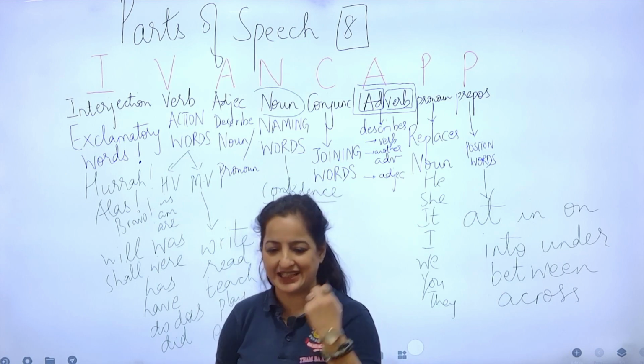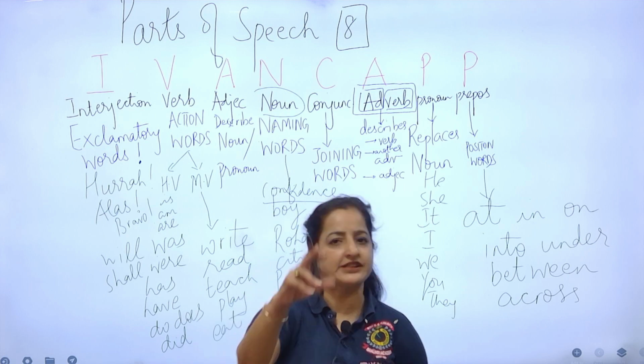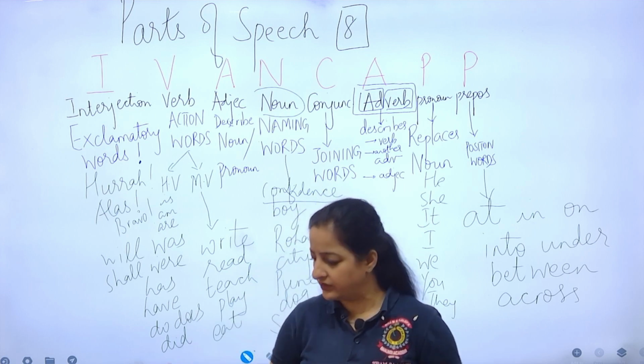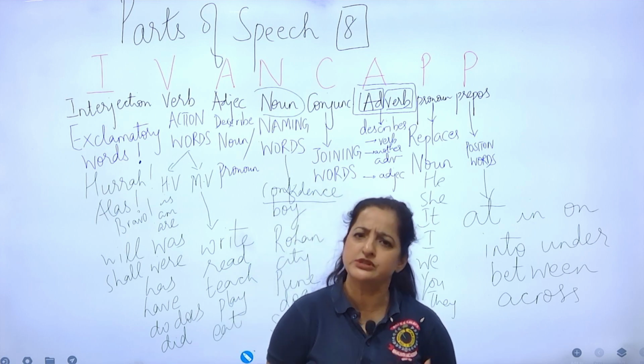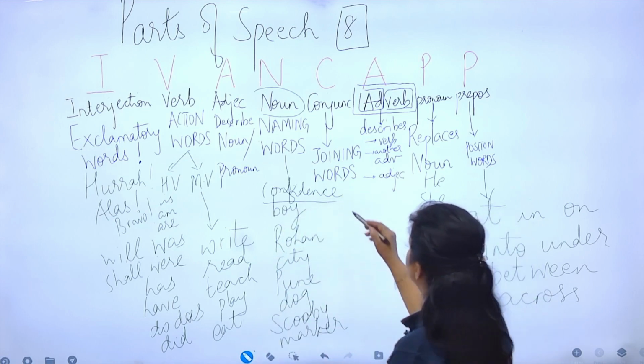I am sitting in the chair. I am sitting on the chair. If the chair has arms, then you would be sitting in the chair. Without the arms, on the chair. Position words. Right? Then we talk about conjunctions.